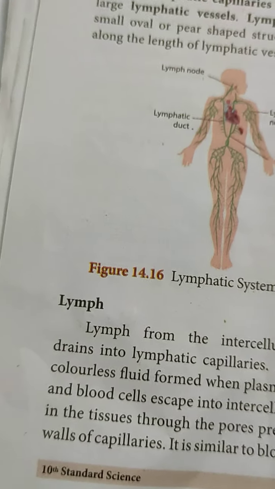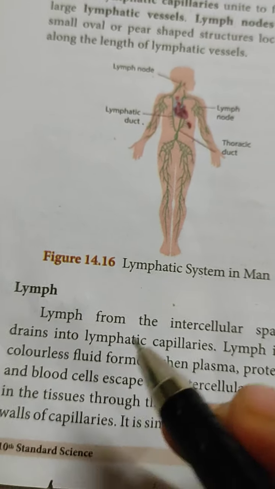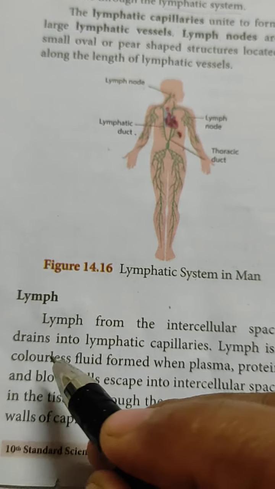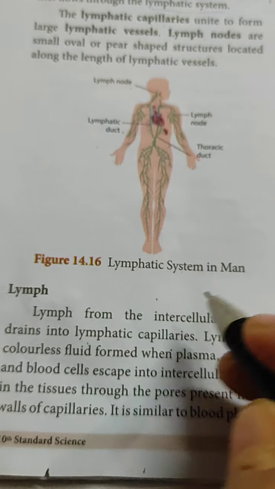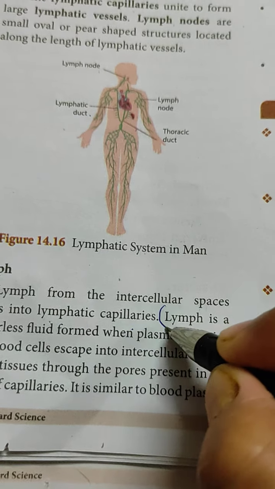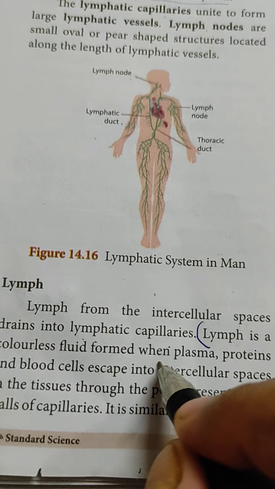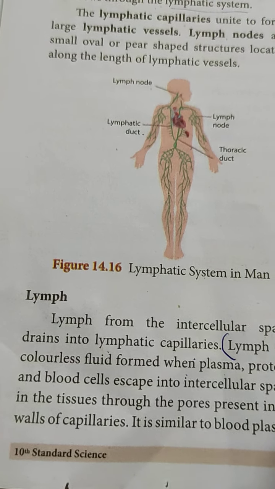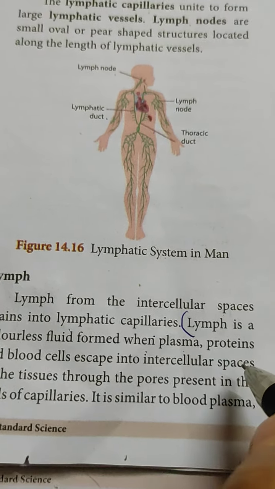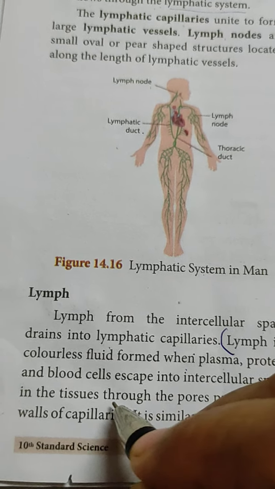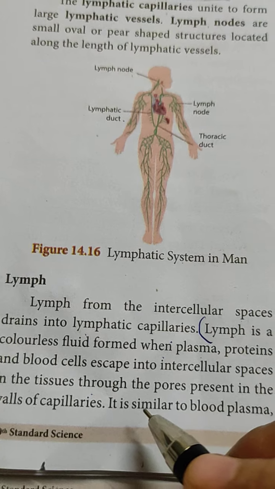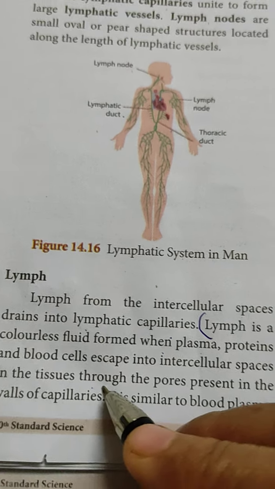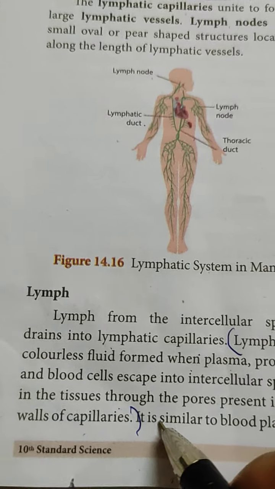Now what do we mean by lymph? 2 marks question. Lymph from the intercellular spaces drains into the lymphatic capillaries. Lymph is a colorless fluid formed when plasma, proteins and blood cells escape into the intercellular spaces in the tissues through the pores present in the walls of blood capillaries.